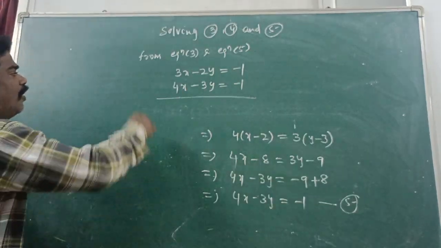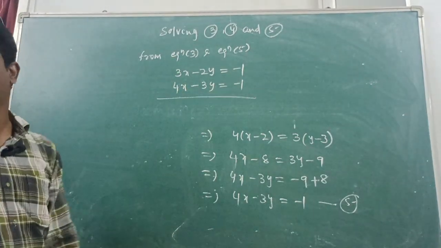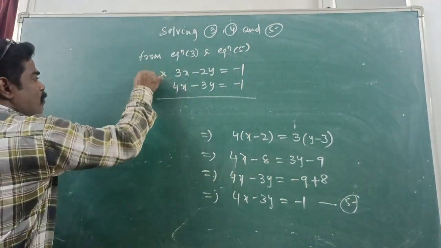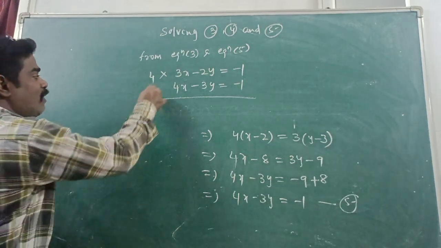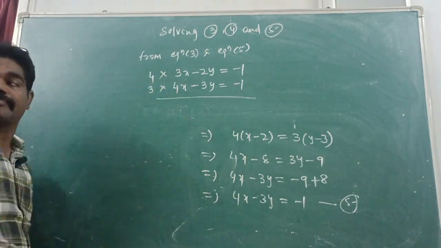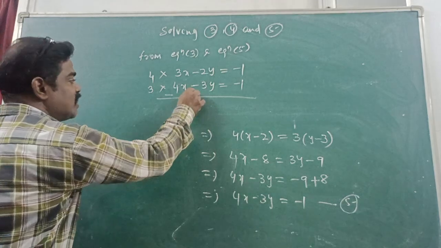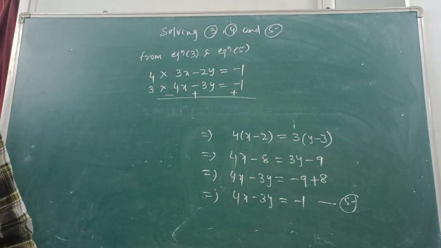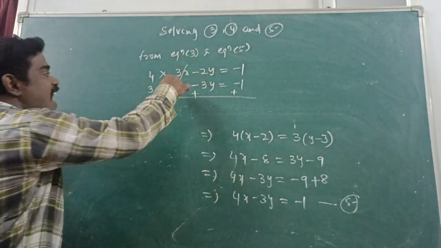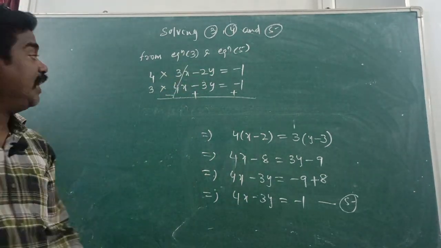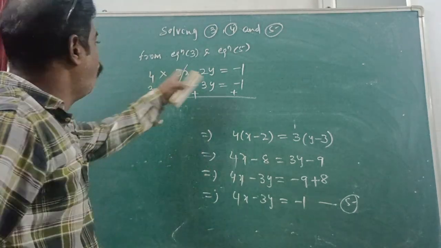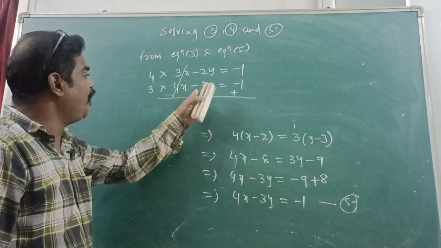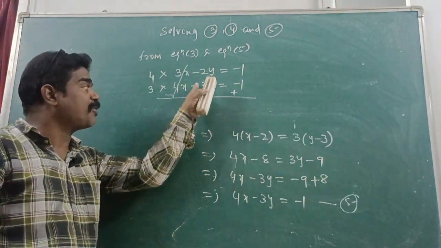So what I will do here, 3 and 4 are both indivisible. Right or not? I will multiply here by 4 and I will multiply here by 3. Okay, subtraction, minus, plus, plus. Understand or not? Fine. Now this is cancelled. Cancel or not? Yes. 4 into minus 2, minus 8y. 3 into 3, 9y, this is a plus, not minus.